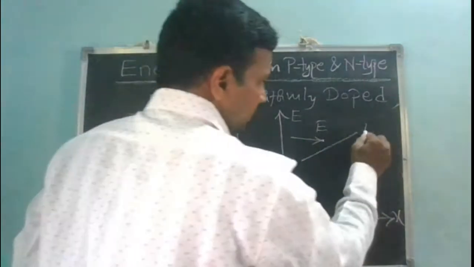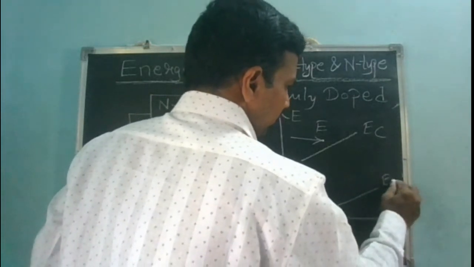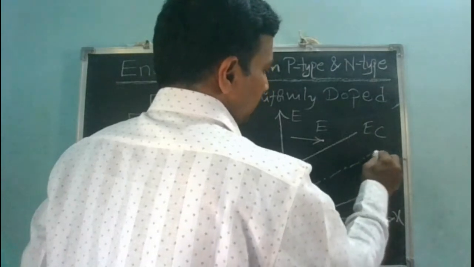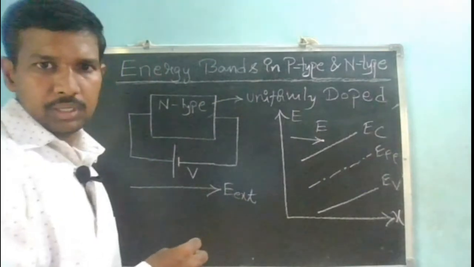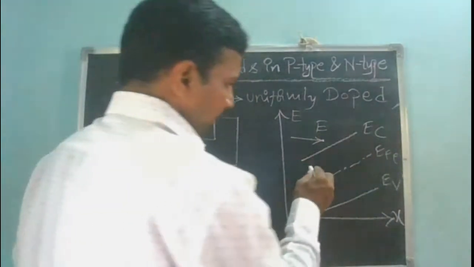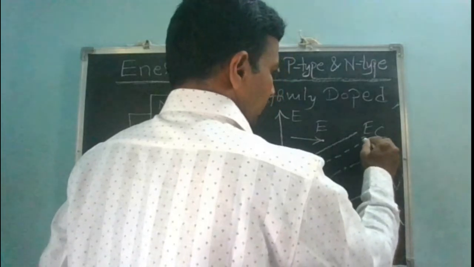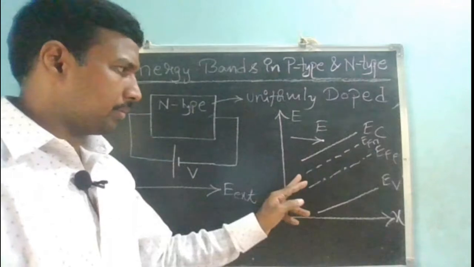If EC is this, it should be followed by the same EV, and with the same slope I will have my EFI also. As it is an n-type semiconductor, my Fermi energy level will be just below my EC, right? This is my Fermi energy level.